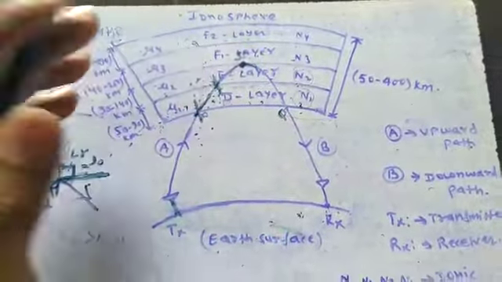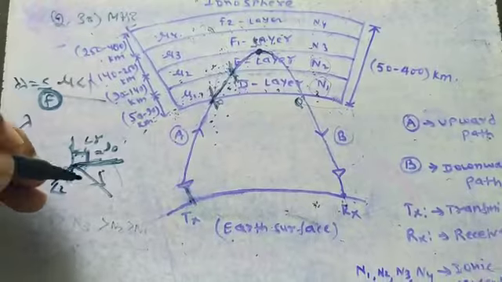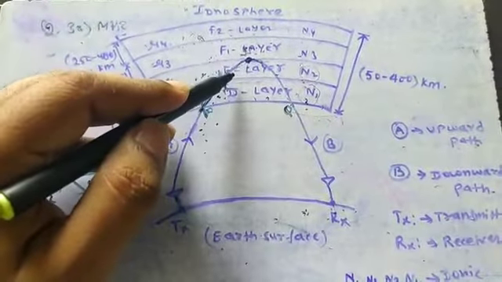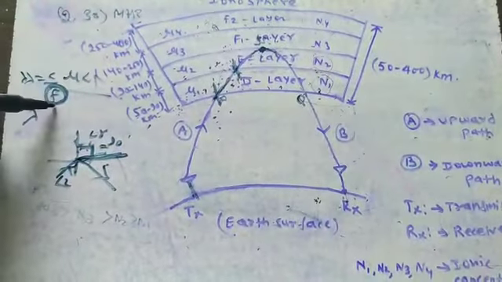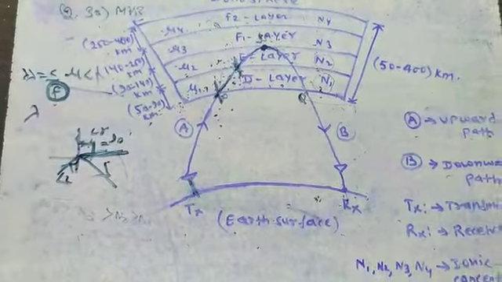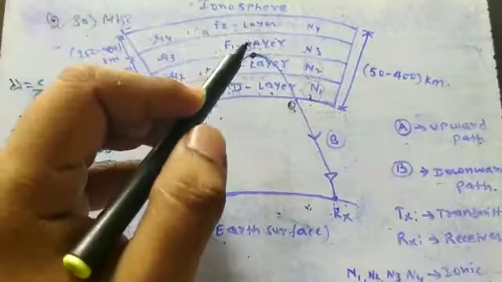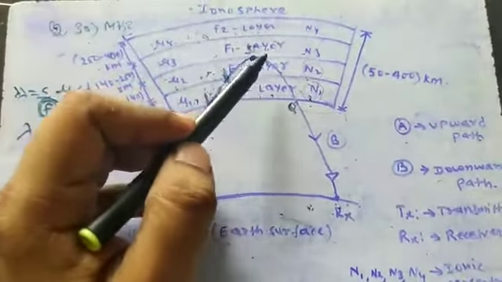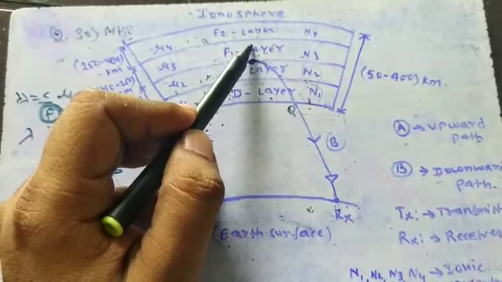So is it clear to you that between 2 to 30 megahertz, it has practically been seen that the wave returns back after successive refraction inside the ionospheric layer, whereas if you increase the frequency more than 30 megahertz, then lambda is very short, and as a result the wave will actually penetrate inside the ionospheric layer.